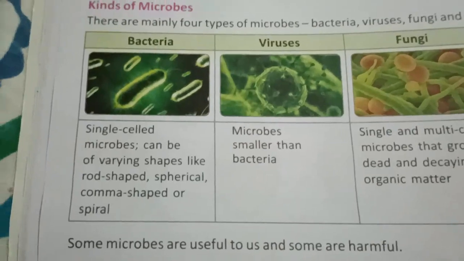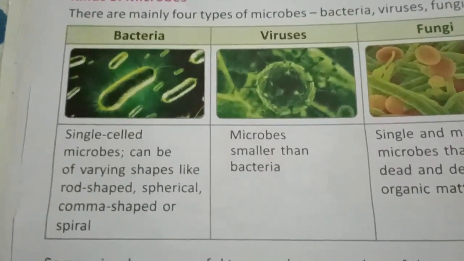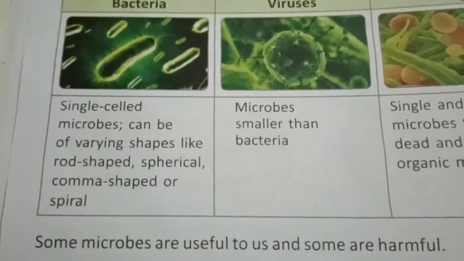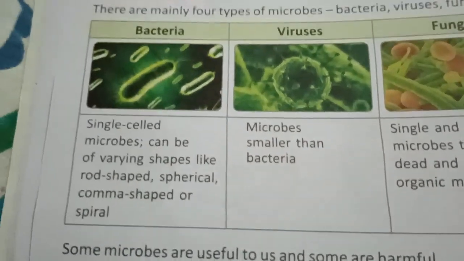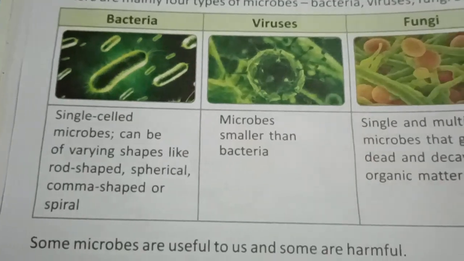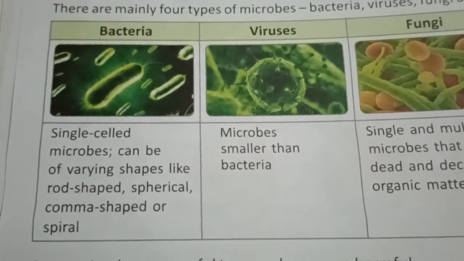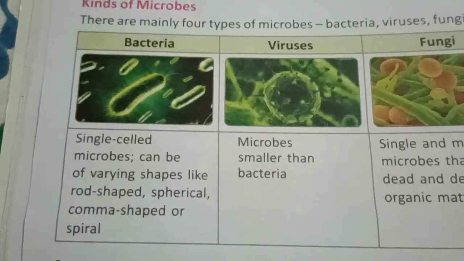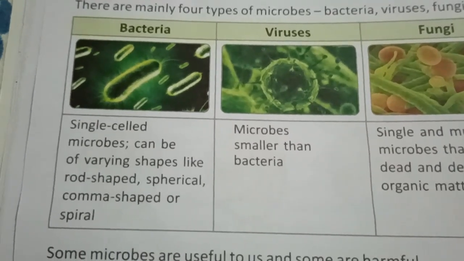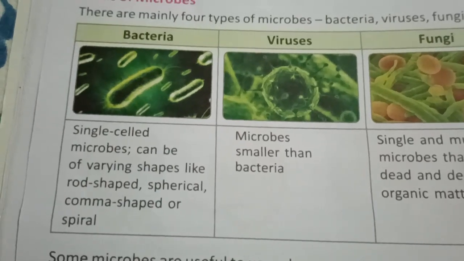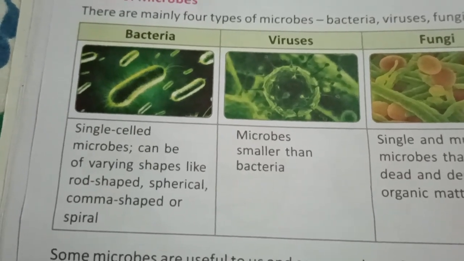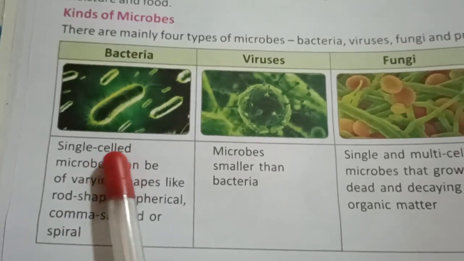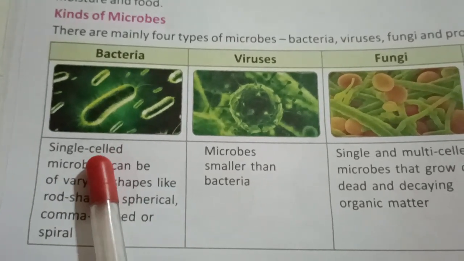Now, single-celled means what? If you have seen that construction is going on, or a building is being made, to give the proper shape to the building, what is the contractor using? They are using bricks. So with the help of the bricks the building gets its proper shape. In this way our body also has its proper shape. Why? Because of the cell.